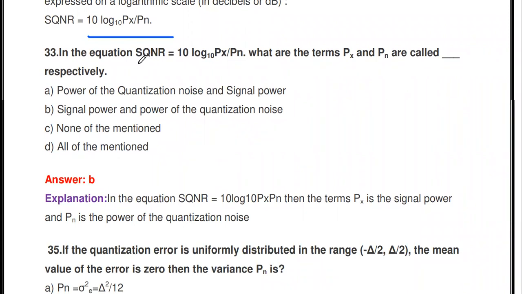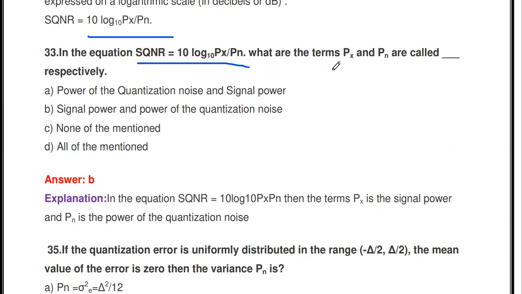In the equation SQNR equal to 10 log Px by Pn, what are the terms Px and Pn called? Px is nothing but the signal power, and Pn is nothing but the quantization noise power. So B is the correct answer: Px is the signal power, and Pn is the power of the quantization noise.